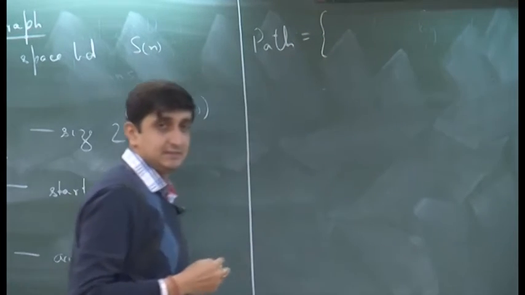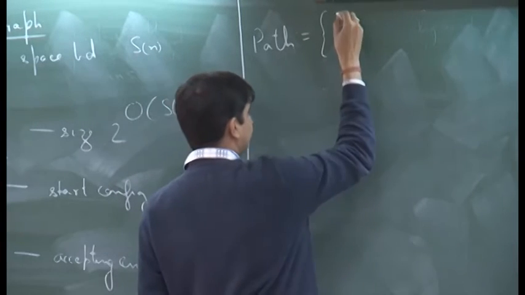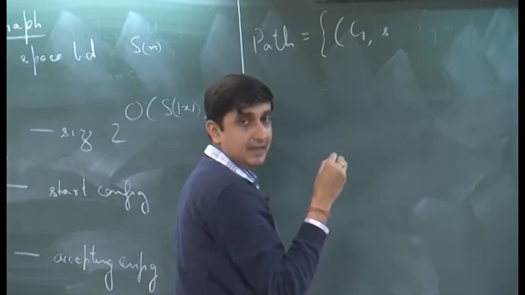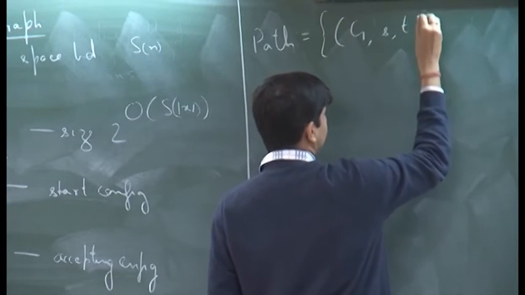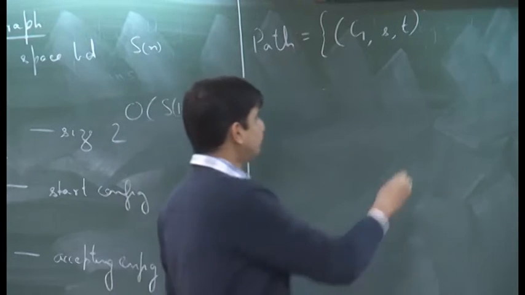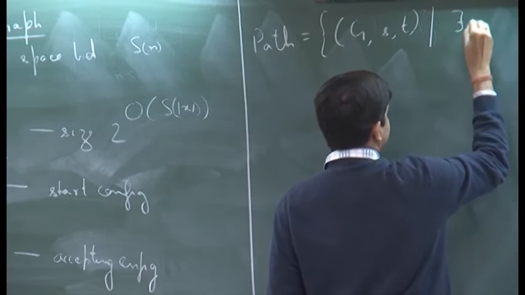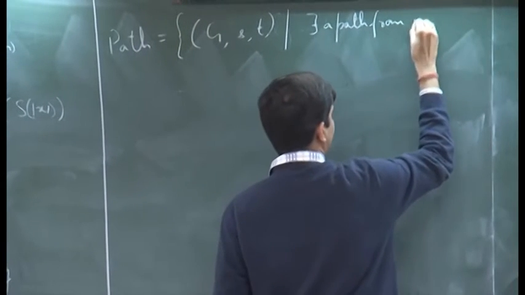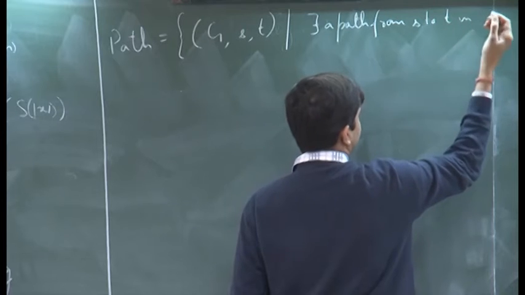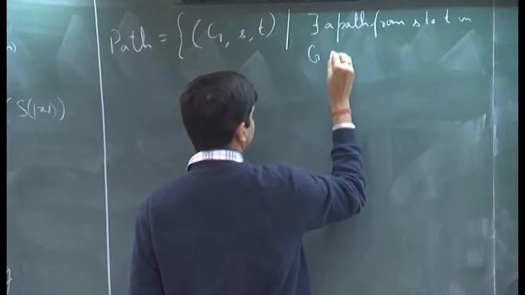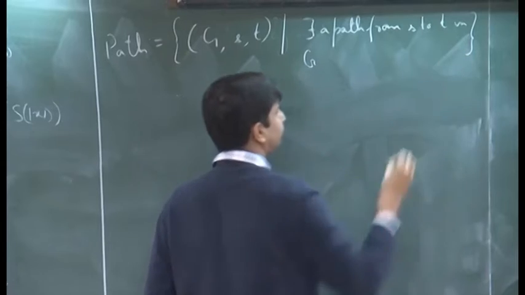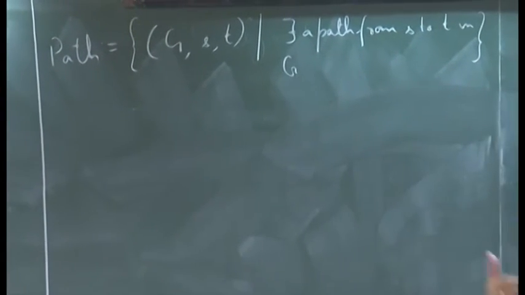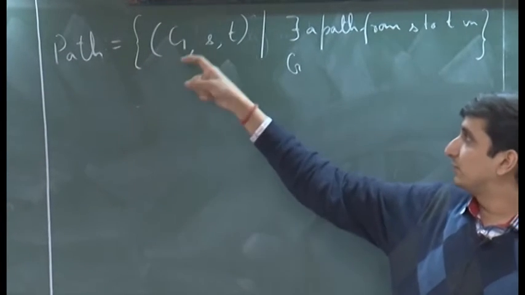The language PATH consists of all three-tuples of the form: a graph G, a vertex S in G, and another vertex T again in G, such that there exists a path from S to T in G. So, it is all tuples of the form (G, S, T) such that there exists a path from S to T in the graph G.